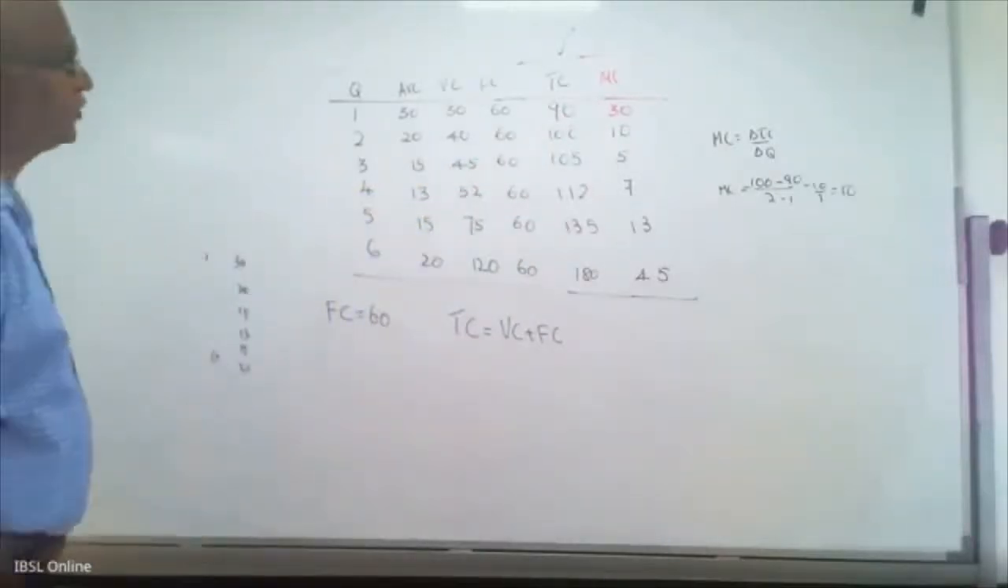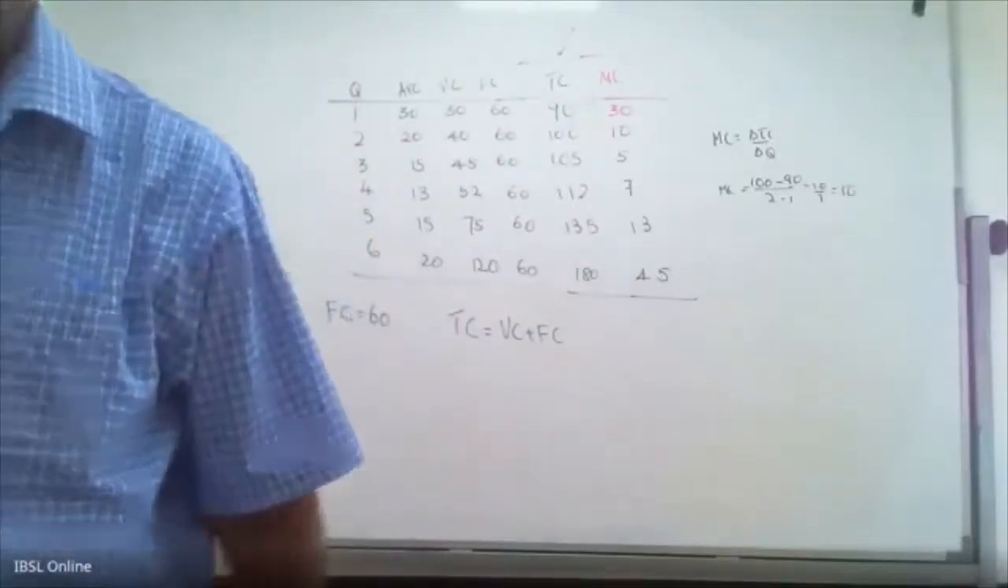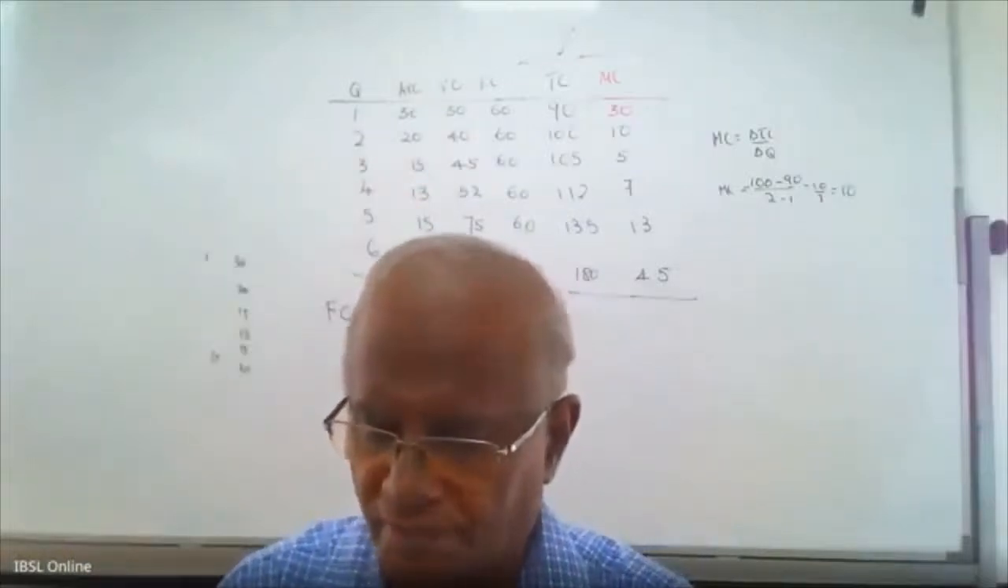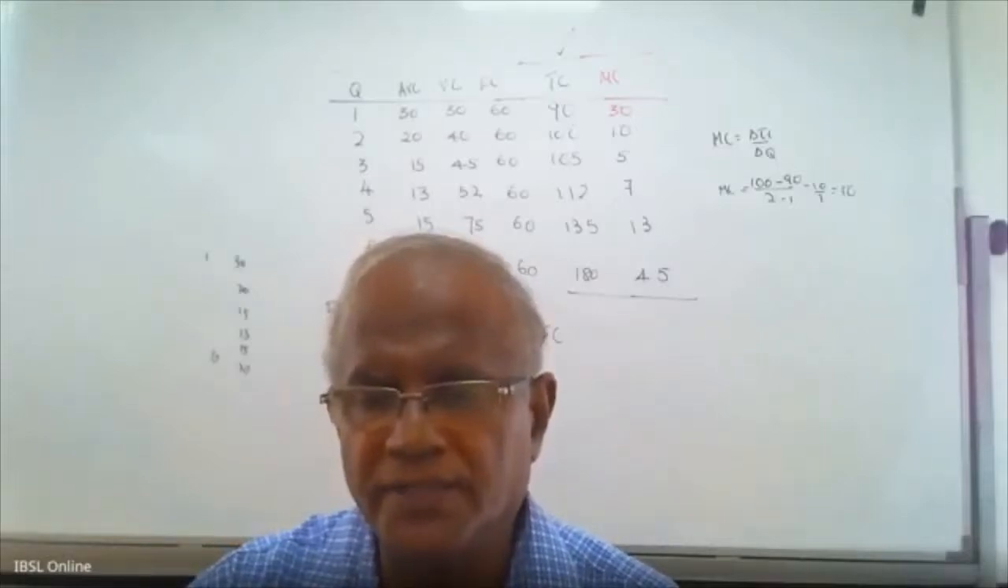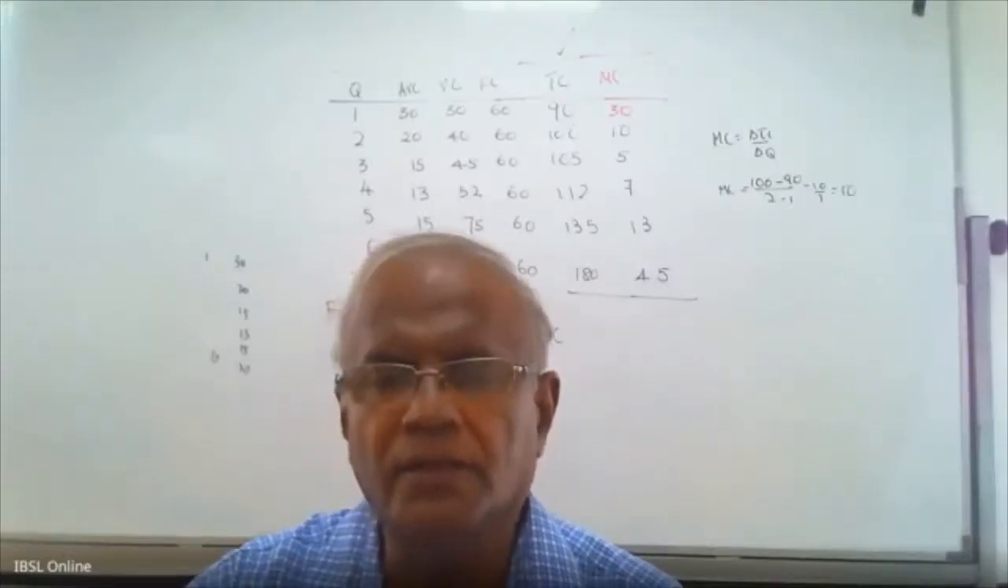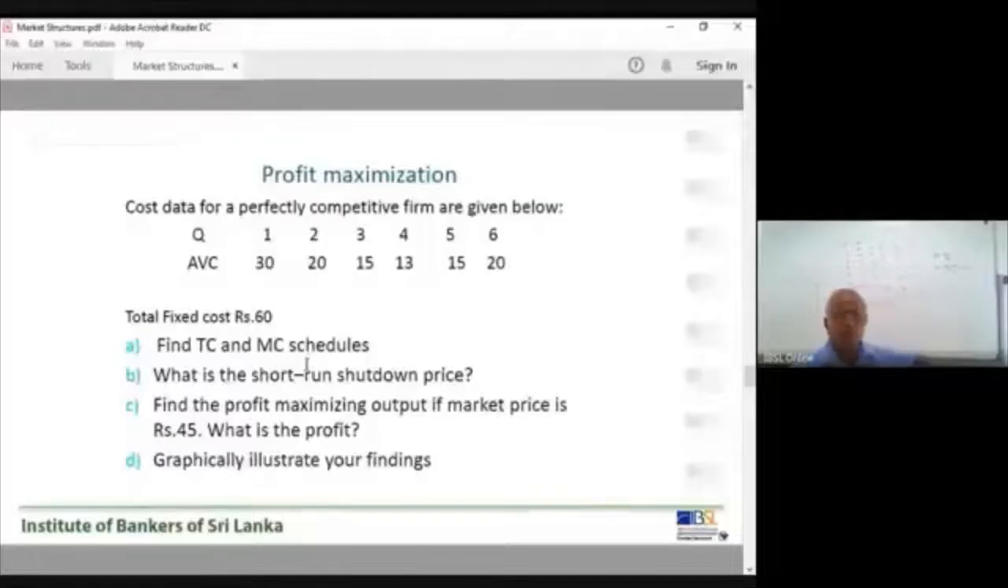Now you have finished the first part, AC and MC. Now we'll go back to this lesson again. We have how many minutes? Yeah, 2 minutes more. Now find TC and MC schedules. What is the short-term shutdown price? We calculated that, it is 13, the minimum point of the average variable cost. That is the shutdown price. Now the third question: find the profit maximizing output if the market price is 45 rupees.